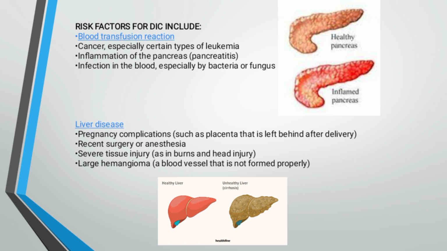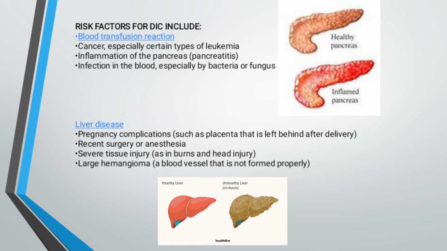The risk factors for DIC include blood transfusion reaction, cancers, especially certain types of leukemia, inflammation of the pancreas (pancreatitis), and infection in the blood, especially by bacteria or fungus. Also, a picture of a healthy pancreas and an inflamed pancreas.